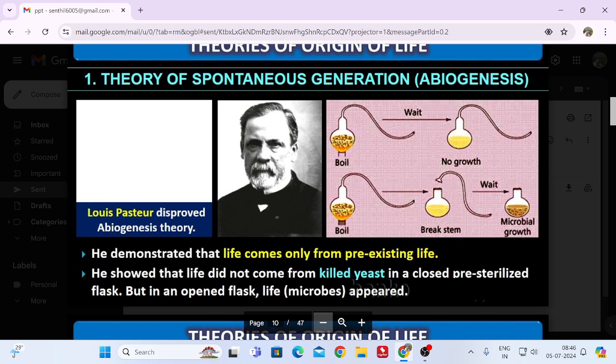Pasteur is famous for the pasteurization technique actually. What is pasteurization? Boiling of milk or any product for 15 minutes at 100 degrees Celsius. He believed that at 100 degrees Celsius for 15 minutes, most of the microorganisms will die.